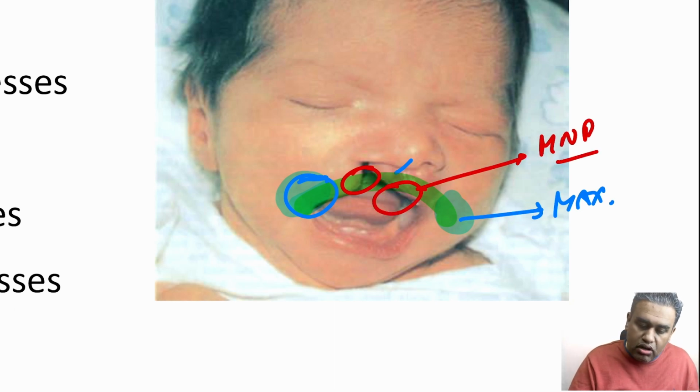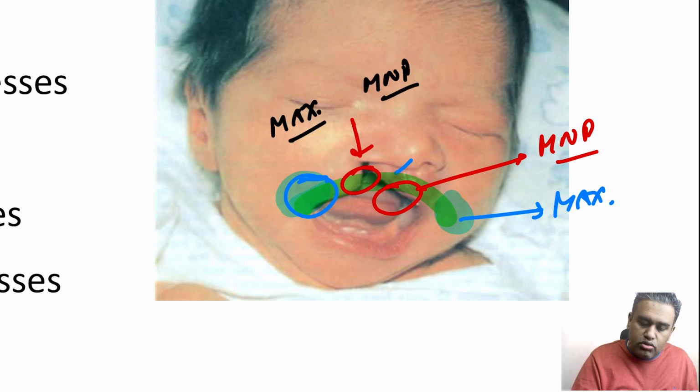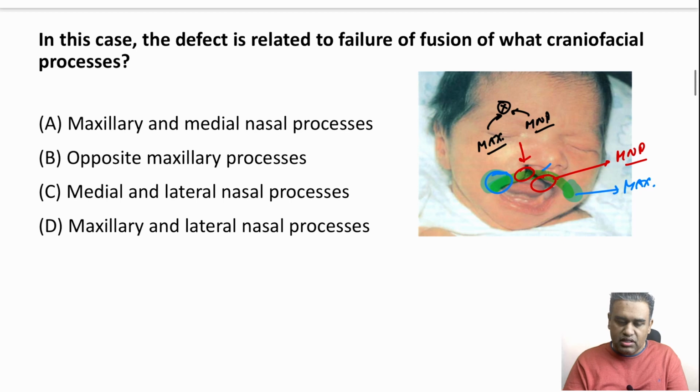So if it is happening on one side, unilateral, we will say it's a failure of fusion of the one-side maxillary and the one-side medial nasal process. They have failed to fuse, resulting in this. That will be the answer, but I will show you in an image. Don't worry about my rapid discussion here. This is just for your quick revision, but you will benefit better from the image. Here the answer will be maxillary medial, option number A. That will be our best possible answer.